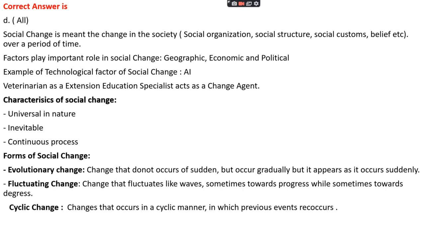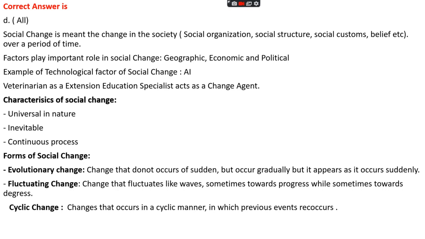And a veterinarian as an extension education specialist acts as a change agent. Here are some characteristics of social change. Social change is universal in nature. That is, social change happens everywhere. It is not concentrated in one place.